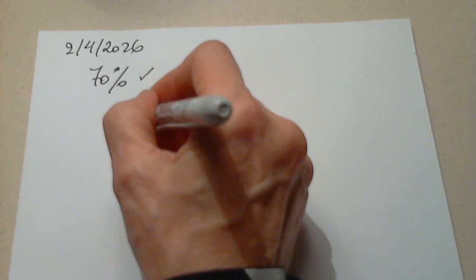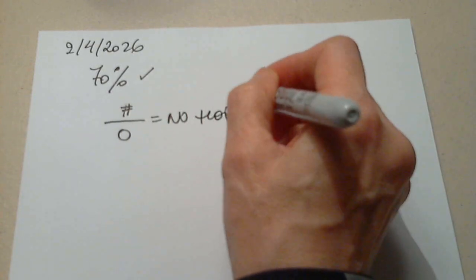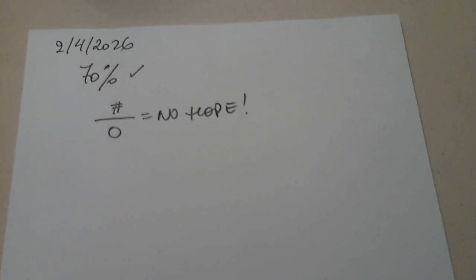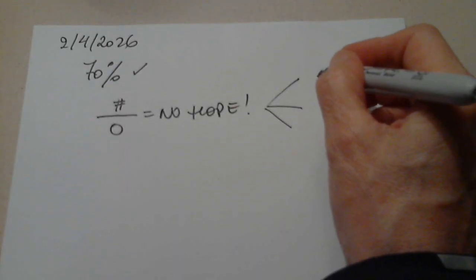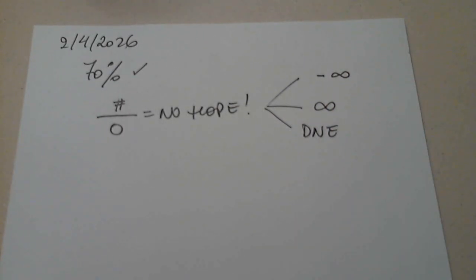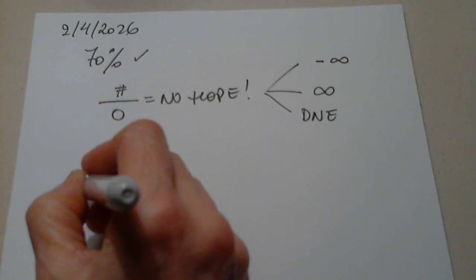We already established that a number that is not 0 over 0 is no hope. Ever, ever, ever. Which means 3 options, only one: negative infinity, infinity, D and E. And you have to choose only one. But what happens if I have 0 over 0?